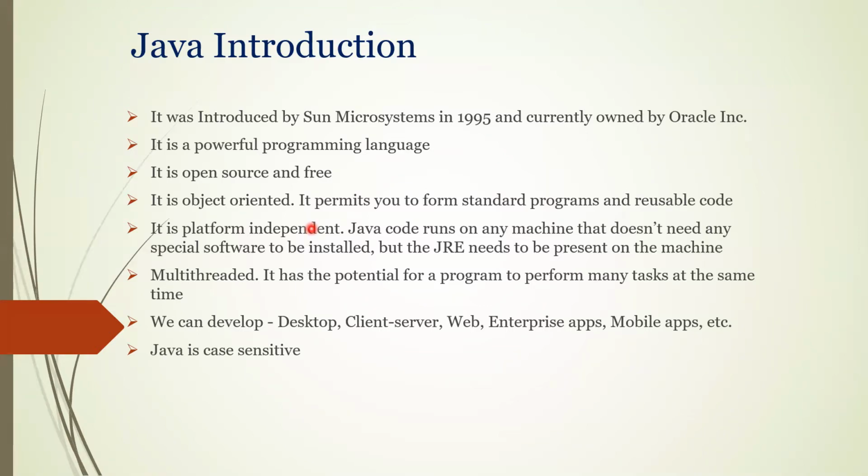Okay, remember that point. So next, it is multi-threaded, means at a time 10 people can send a request to the application. That application will respond, right? So it has the potential for a program to perform many tasks at the same time. So multitasking, guys, right? So multitasking can be done.